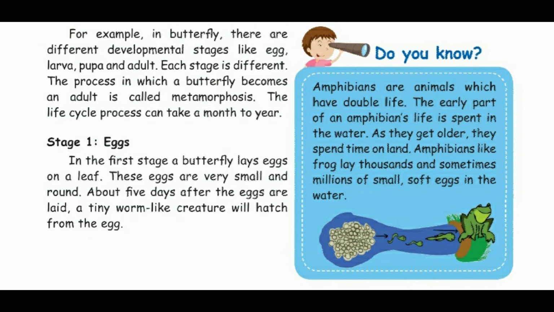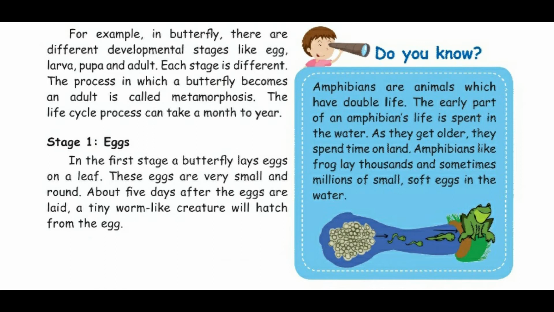Do you know amphibians are animals which have double life? The early part of an amphibian's life is spent in the water. As they get older, they spend time on land. Amphibians like frog lay thousands and sometimes millions of small soft eggs in the water.